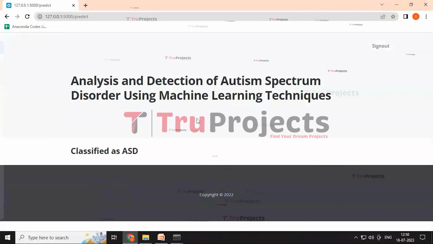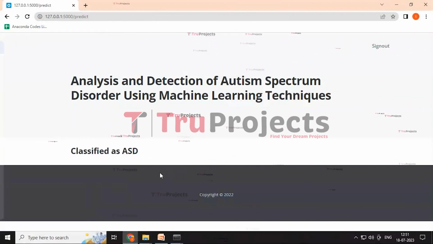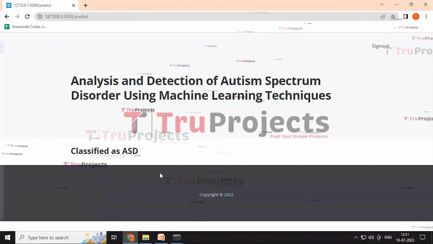After submitting, it redirects to the result page and the person is classified as ASD. And this way, we can analyze and detect autism spectrum disorder using the machine learning technique.